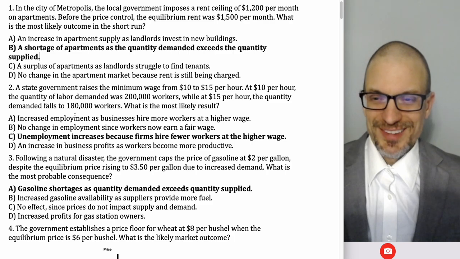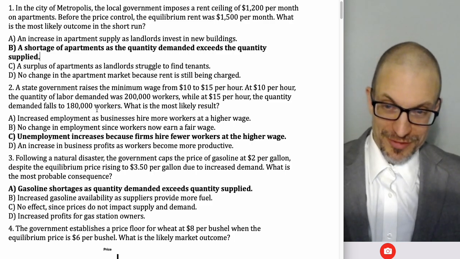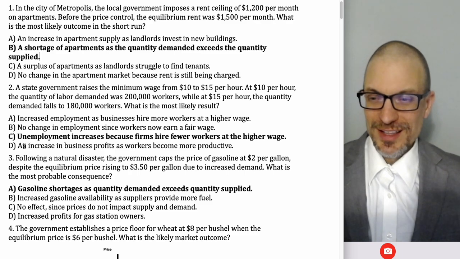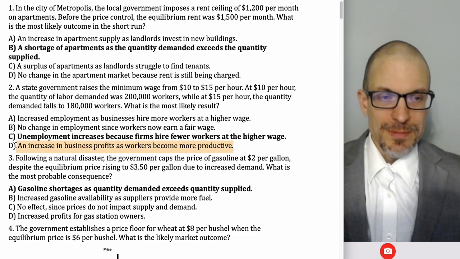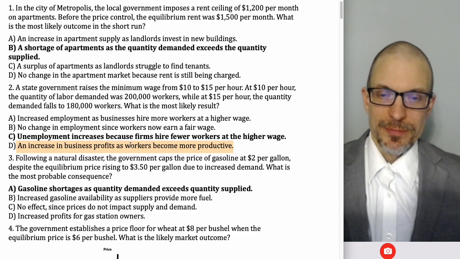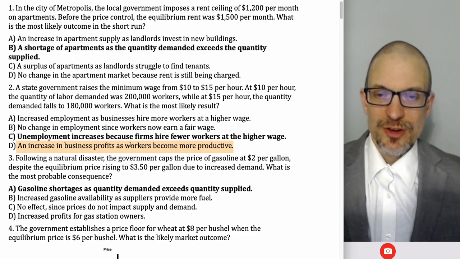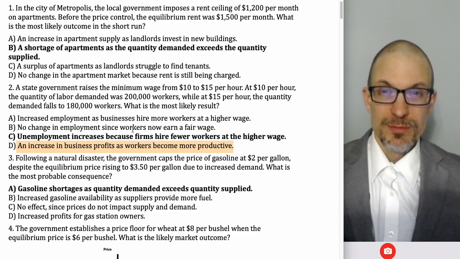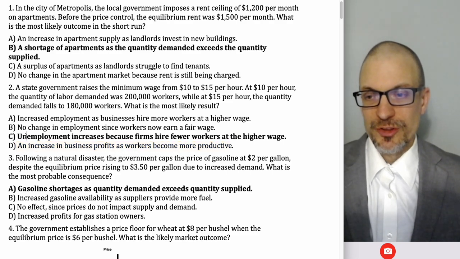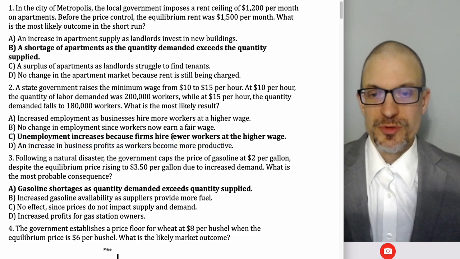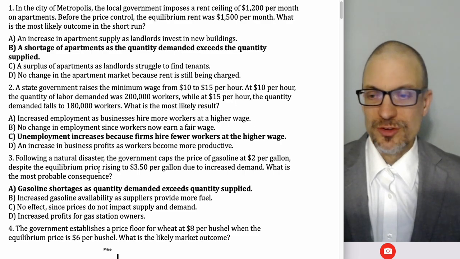Well, this isn't described as increased employment. This is definitely a change in employment, so it's not B. It's not an increase in business profits, actually. Maybe we could tell a story. We'd need something about is this an efficiency wage or something? It's possible they're doing more with less labor, but that's not the best answer here. Best answer here is, well, we see unemployment increasing. Firms are hiring fewer workers at the higher wage.